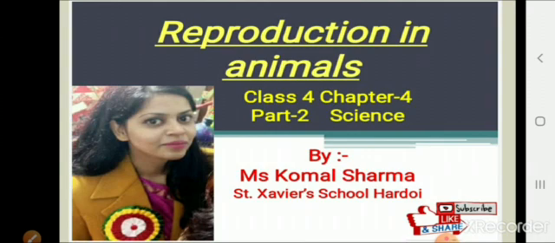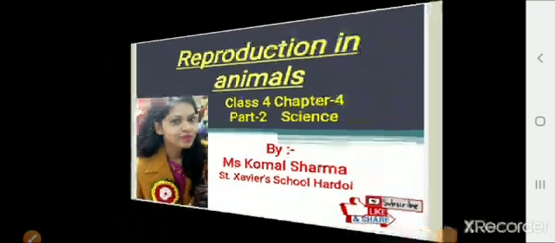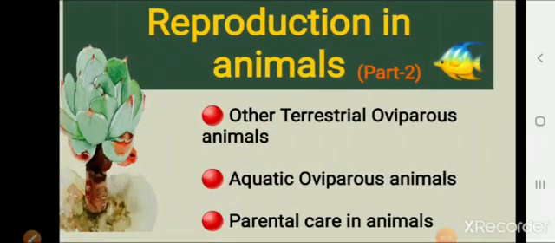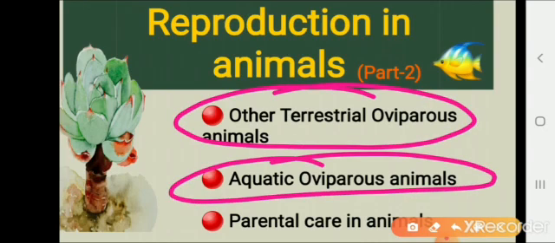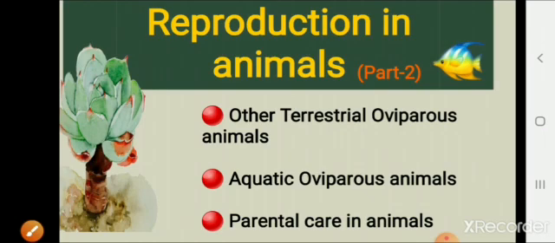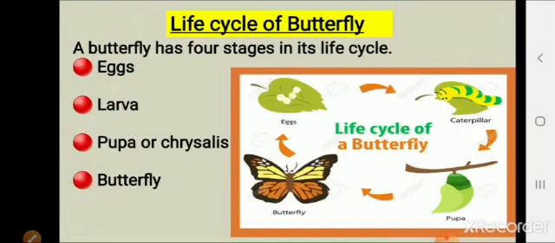Children, today I will proceed with the rest of the topic, reproduction in animals. Today we will learn about other terrestrial oviparous animals, aquatic oviparous animals, and parental care in animals. In our previous class, we studied the insects which have 3 stages in their life cycle. Today we will know about the insects which have 4 stages in their life cycle. Butterflies and houseflies pass through 4 stages in their life cycles. Let us know about the life cycle of a butterfly.